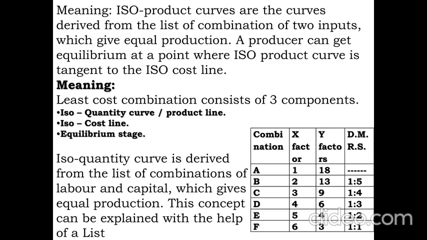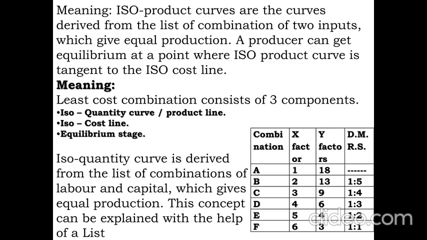In the A combination case, there is no comparative proportion between the two. Therefore, in the B combination, we can see in the X factor, between 1 and 2, the difference is 1. In the Y factor, between 18 and 13, the difference is 5. Therefore, 1 is to 5. Then similarly, between 2 and 3, it is 1, but in the Y factor, 13 and 9, it is 4. That is how it is arranged.